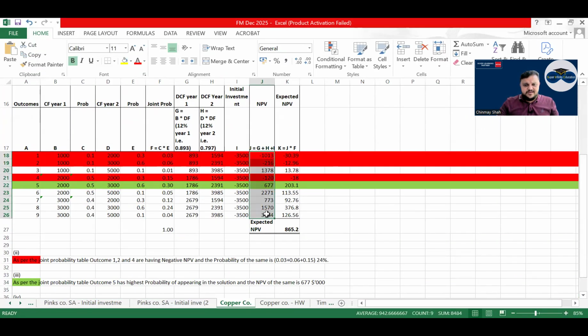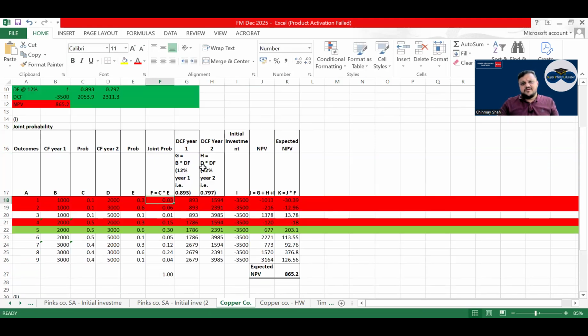So I calculate NPV at each possible outcome. And how do I get joint probability? The first year's 1000 probability and the second year's 2000 probability, I will multiply together and I will get the joint probability of the same. We have made a very good table, right?